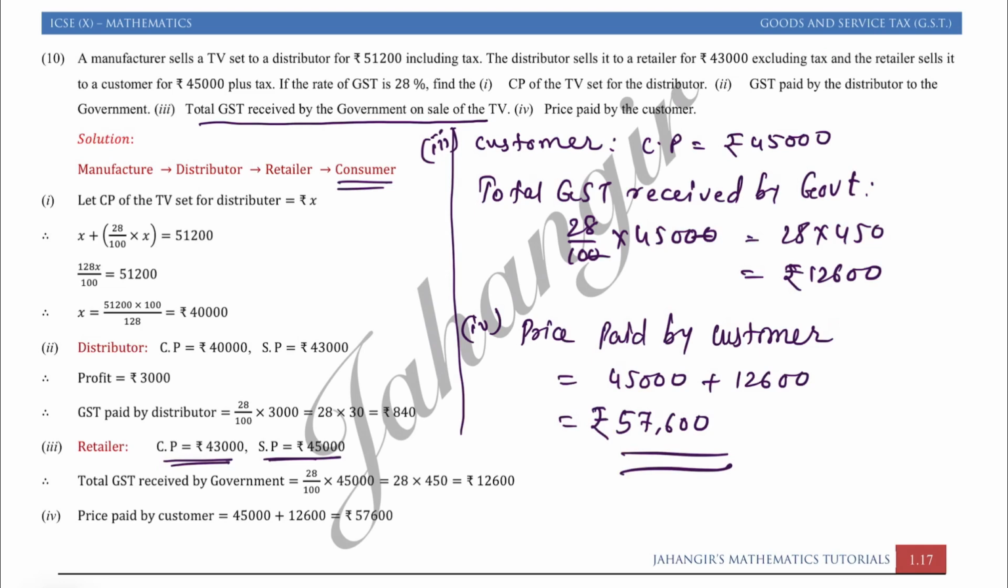So hope you had understood this sum. This sum is important. Mark this sum as important. In this we had found that first 51,200 was given, this value was including the tax. So first we had removed the tax and we got the actual selling price for the manufacturer. So the selling price of the manufacturer is the buying price for the distributor. The distributor's selling price becomes the retailer's buying price, the retailer's selling price becomes the customer's buying price. So it goes on like this, the chain goes on. Okay, you should understand what terms you have to answer.